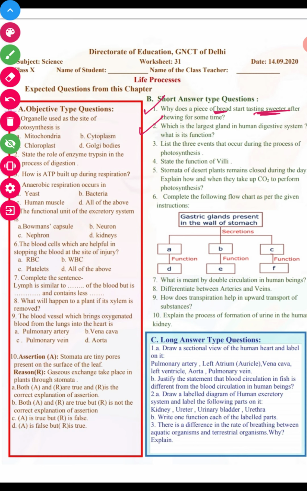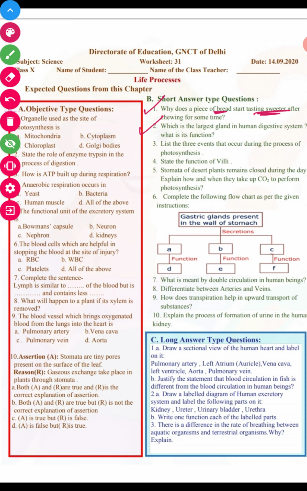And if we take a bite of chapati also, you get the same taste, because chapati also contains carbohydrates, even rice also, right? Because they all contain carbohydrates, and carbohydrates when mixed with salivary amylase convert into disaccharides, and disaccharides are sweet in nature, so the food which we have in the mouth tastes sweet, right?